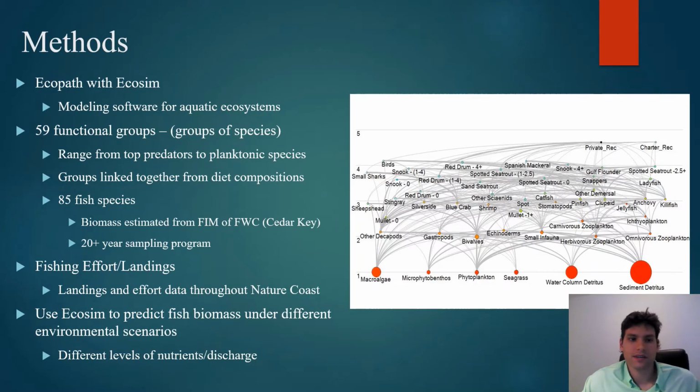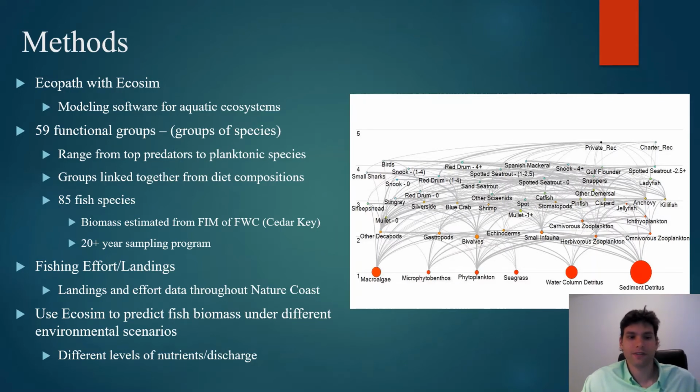So in order to test this hypothesis, I used EcoPath with EcoSim, which is a computer-based modeling software used to assess aquatic ecosystems. In total, I have 59 different functional groups in my model, which are defined by just a collection of different species. These functional groups range from top predators to planktonic species, and the groups are linked together via known diet compositions. As you can see by this figure here, I have a series of different functional groups that have a plethora of different predator-prey interactions.